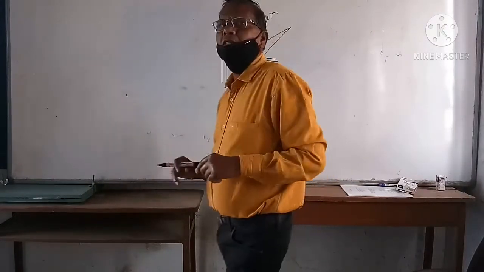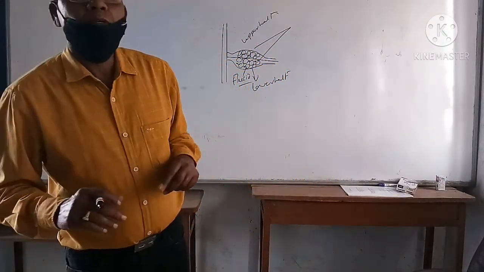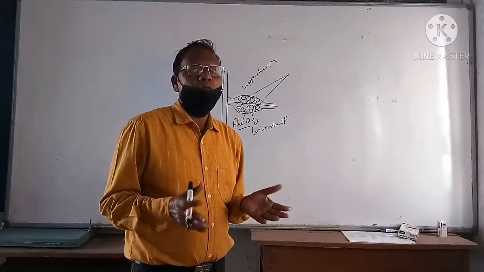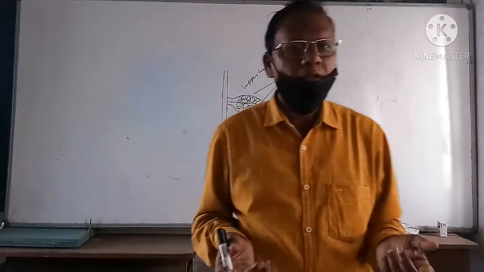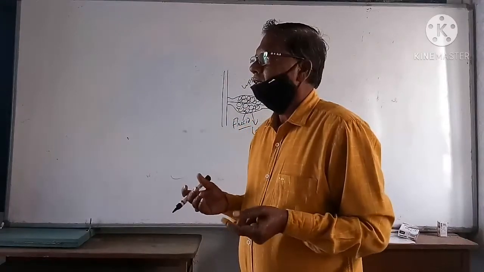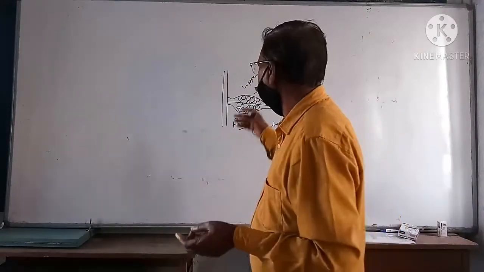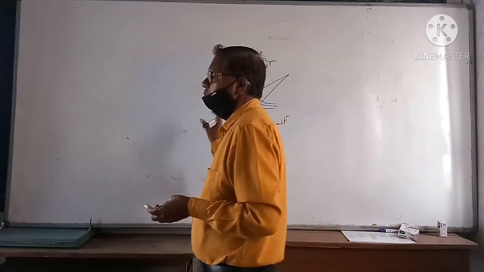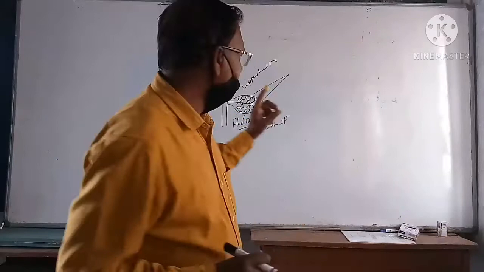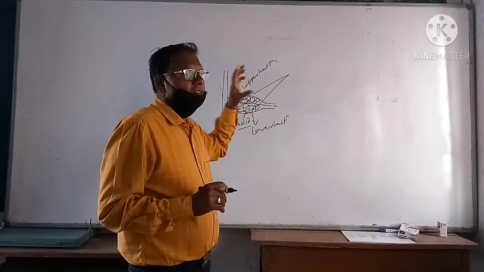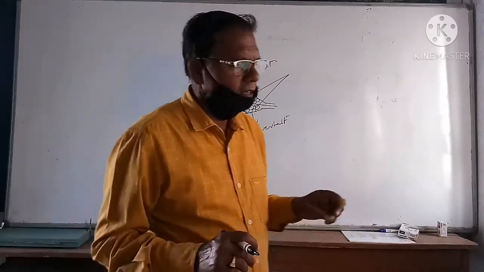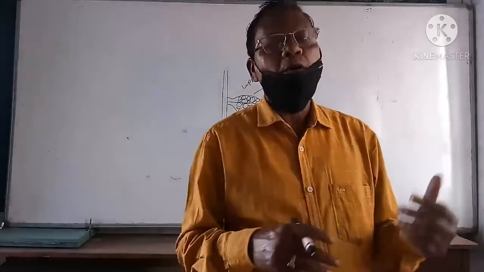So this is the seismonastic movement, because of the shock. Shock is the stimulus. The seismonastic movement is because of the external stimulus, the shock stimulus, where the stimulus acts in all directions. It is a diffuse type, and so in Mimosa pudica the leaf droops down when we touch the pinnule, and if the stimulus is strong, the entire leaf droops down. This is the seismonastic movement, which is a type of nastic movement.